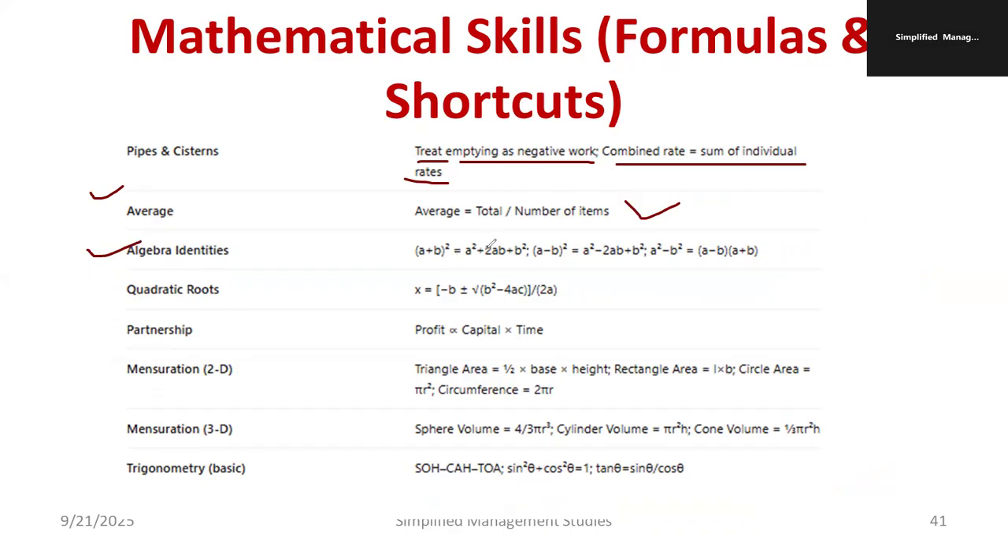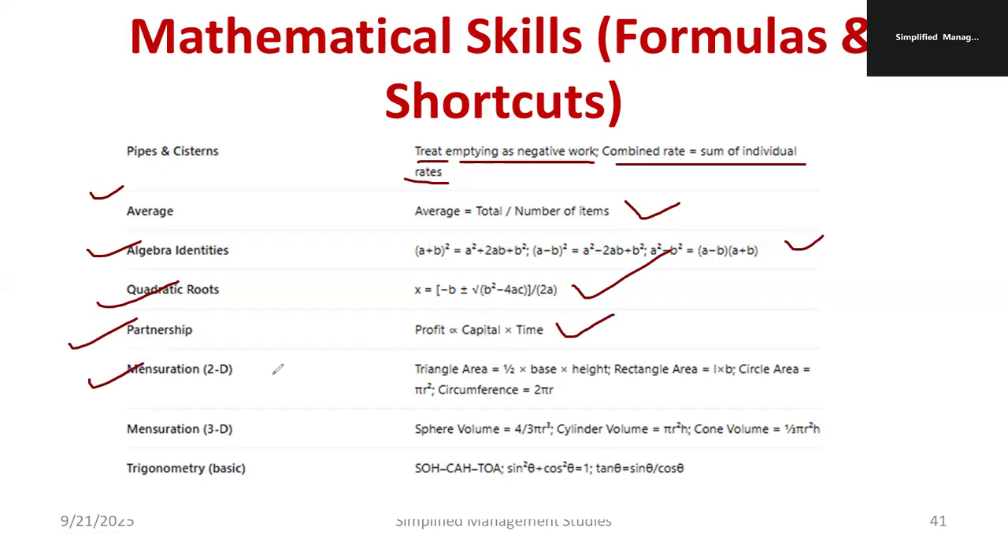Algebra identities. A plus B whole square equals A square plus 2AB plus B square. A minus B whole square equals A square minus 2AB plus B square. A square minus B square can be written as A plus B into A minus B. Quadratic equation: x equals minus b plus or minus square root of b square minus 4ac, by 2a. This is very important to solve equations. Partnership: profit is proportional to capital multiplied by time. This concept you have to remember.